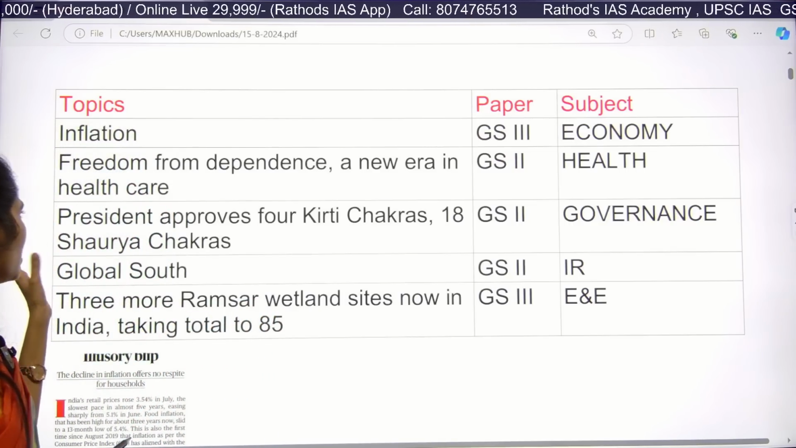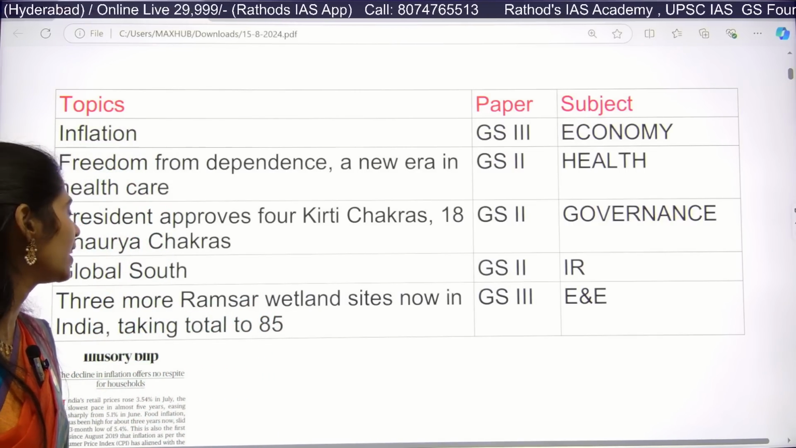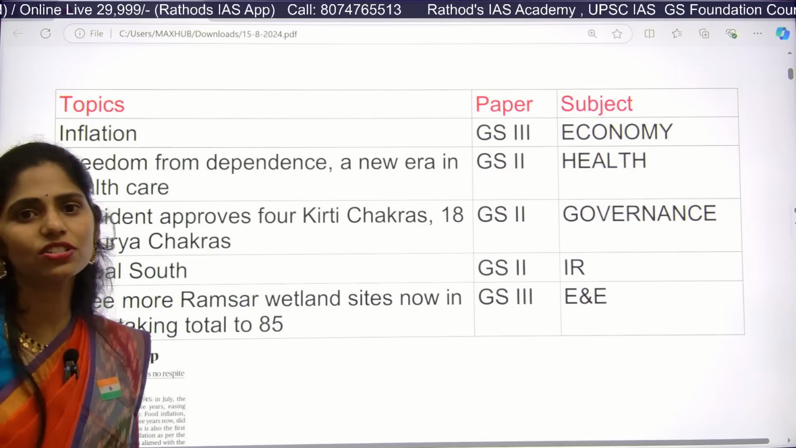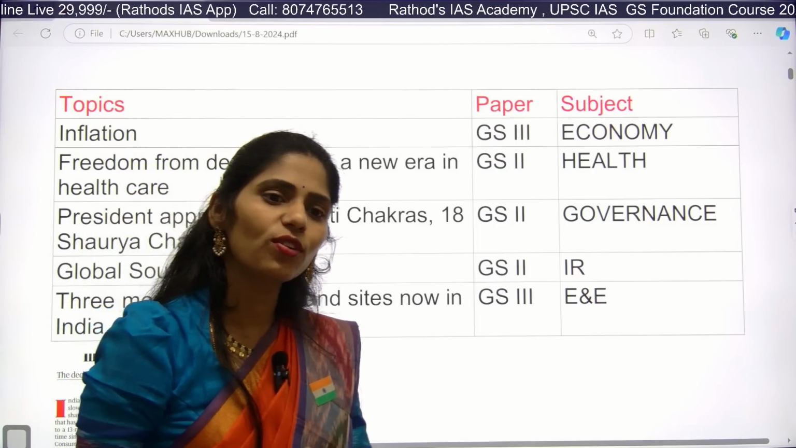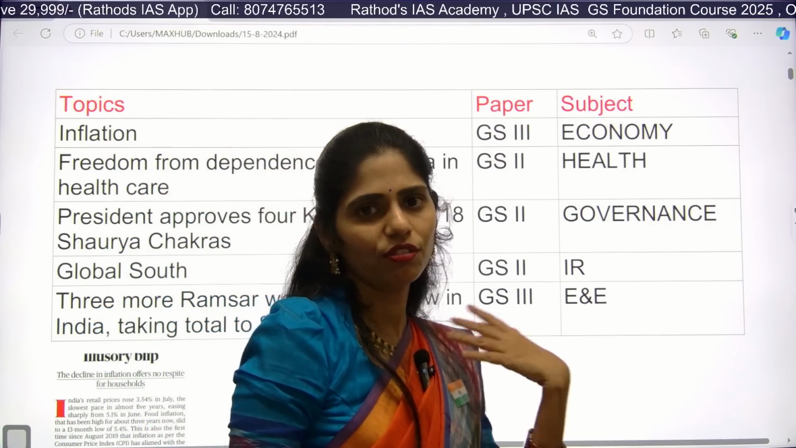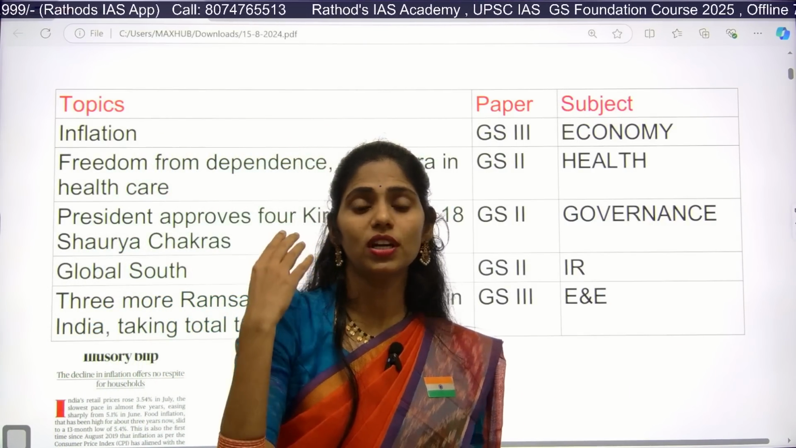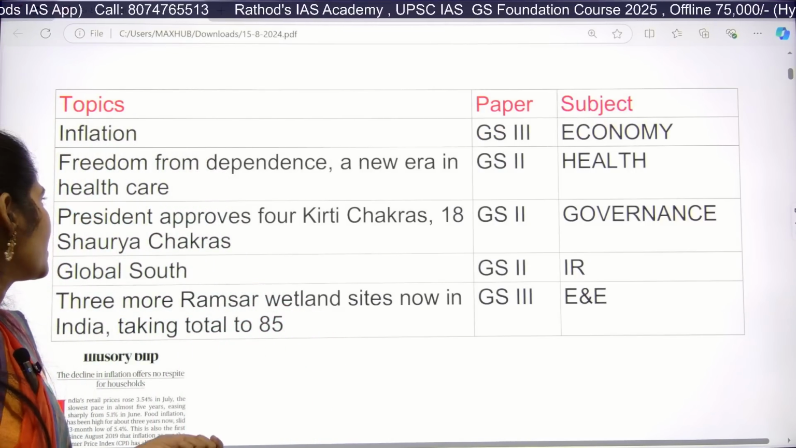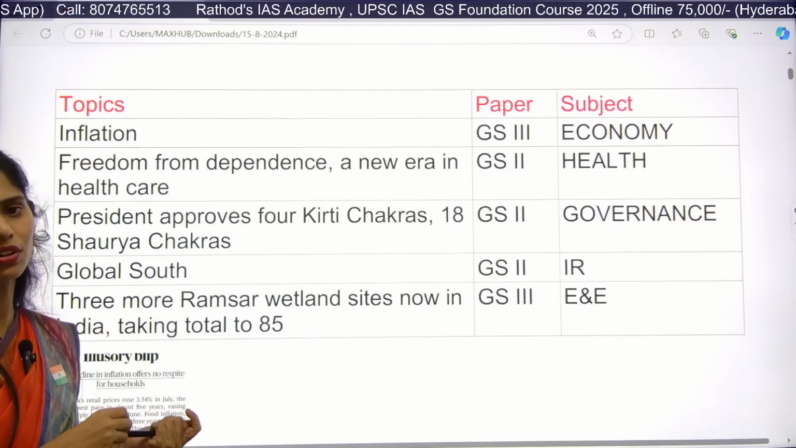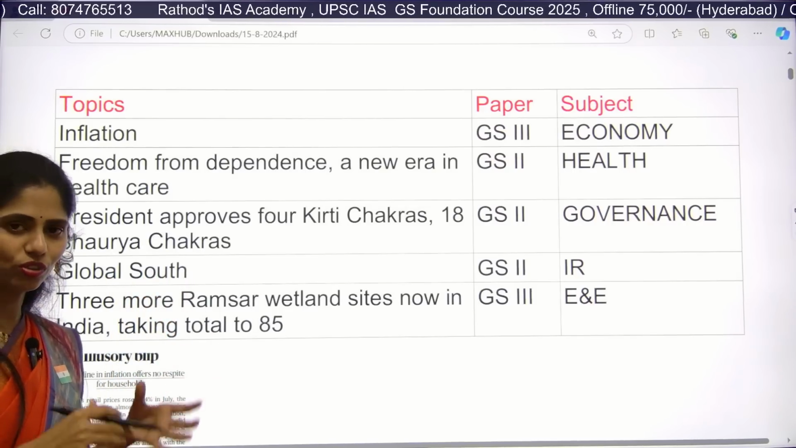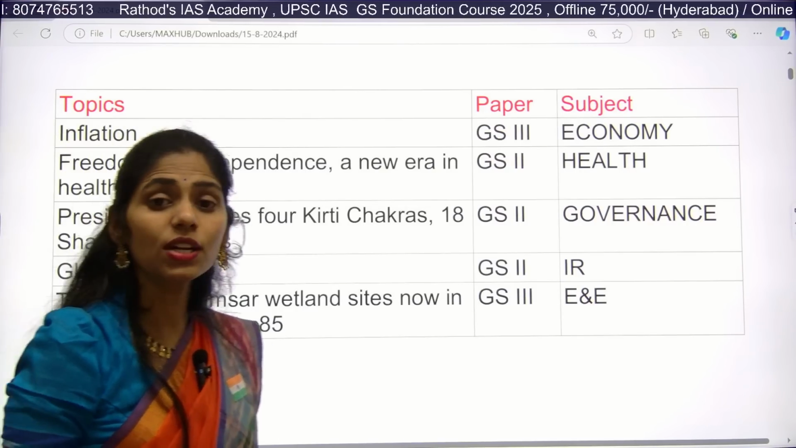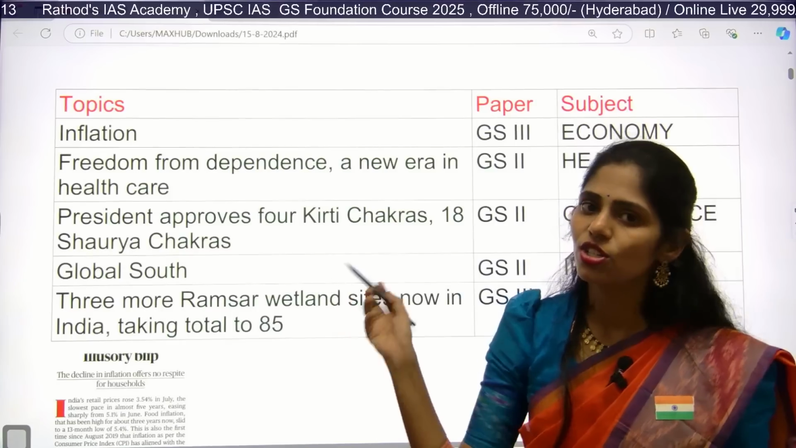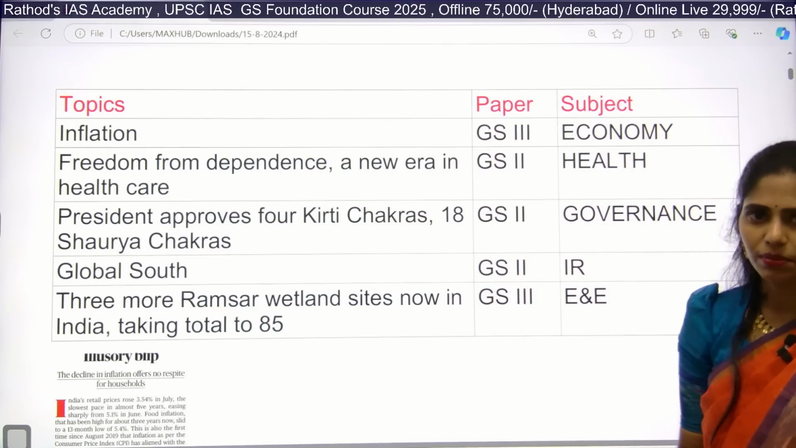And next one is President approves 4 Kirti Chakras and Shaurya Chakras. So actually they are about the Gallantry awards. In these Gallantry awards we are having 2 types of awards. First one is during the peace time and second one is about war time. Every year our president will be approving these awards. So you have to know which are those awards. And actually in 2022 prelims, you got a prelims question on these awards. So from that point of view, this article is very much important.